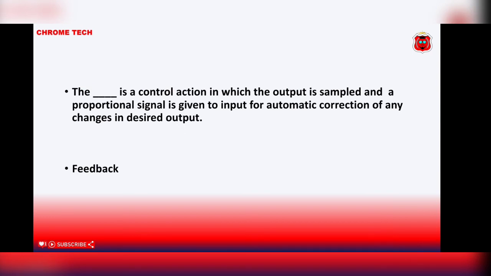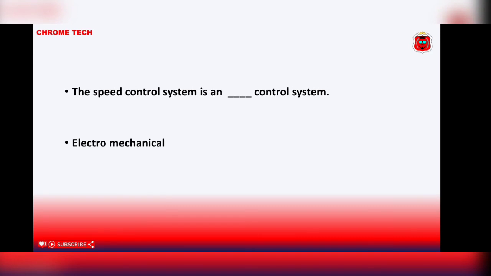The dash is a control action in which the output is sampled and a proportional signal is given to the input for automatic correction of any changes in desired output. Feedback is the control action. The speed control system is a dash control system. Electromechanical. The speed control system is an electromechanical control system.